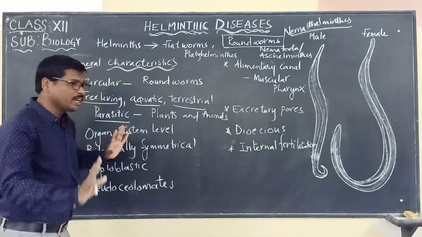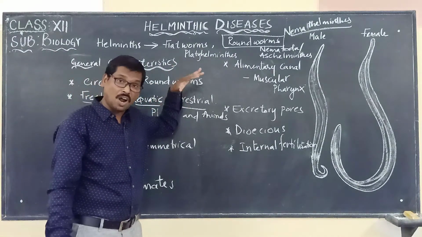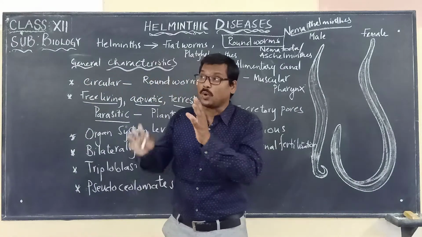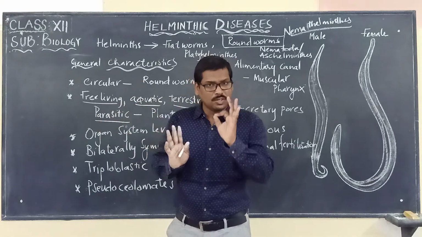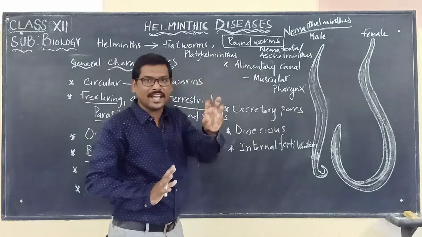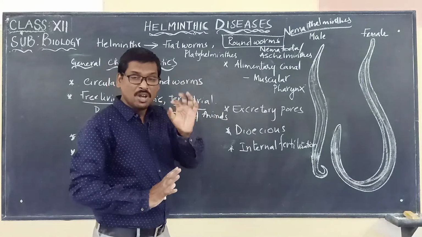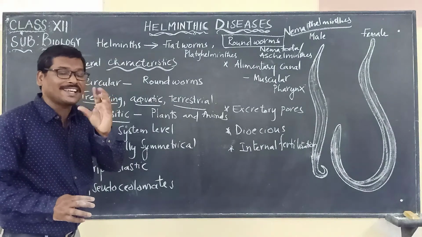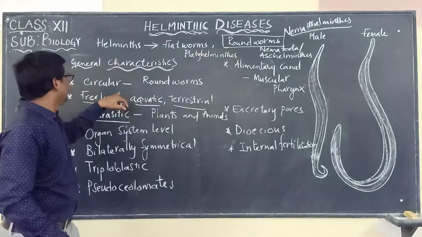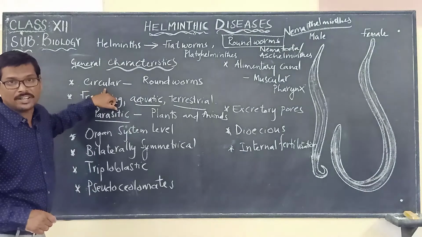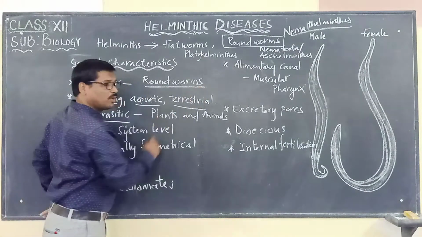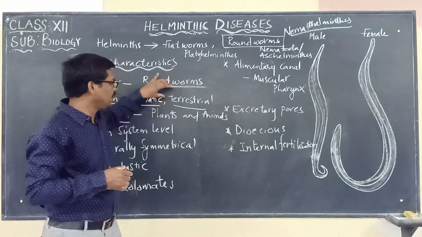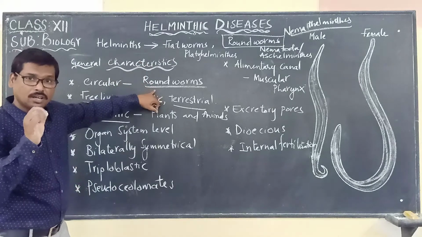If you are looking at the general characteristics of these roundworms, they are very important to identify that particular organism. So it is better to keep these general characteristics in mind when identifying the organism causing disease. These roundworms are circular in cross section, and that's why they are called roundworms.